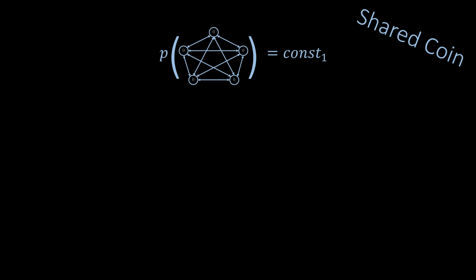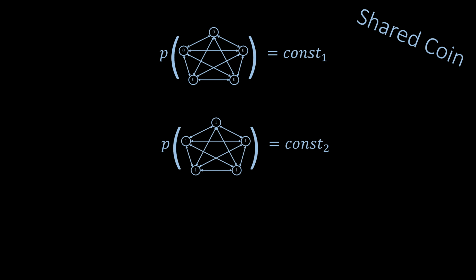A shared coin is an abstract random coin that is shared among all nodes. When tossing a shared coin, the probability that all nodes get 0 is constant, and the probability that all nodes get 1 is constant as well. It is important to note that the sum of these two probabilities does not have to be 1, that is, the shared coin toss can fail, but it only fails with a constant probability. Since the probabilities are constant, only a constant number of trials is needed in expectation. In other words, a shared coin is almost as powerful as an oracle.